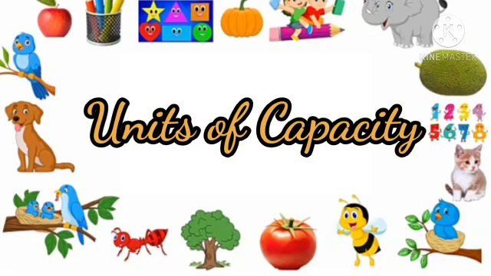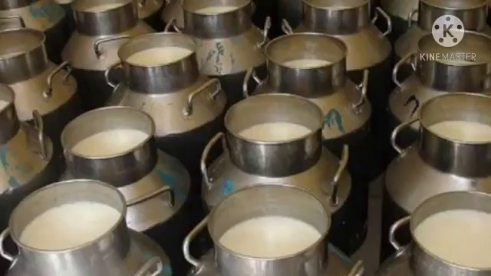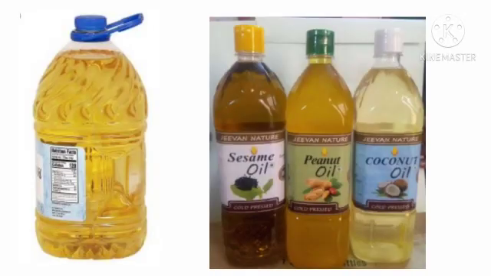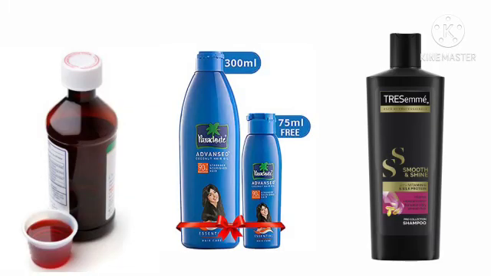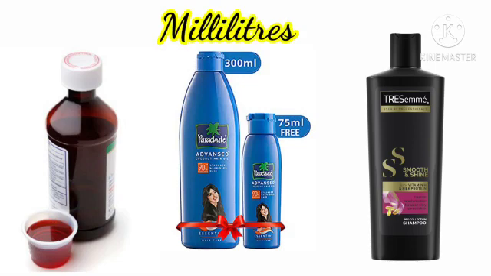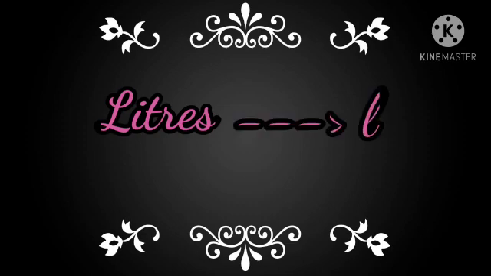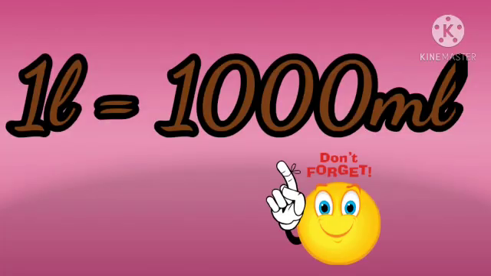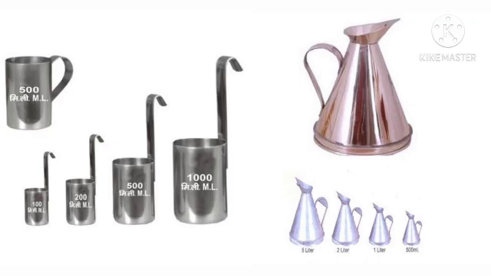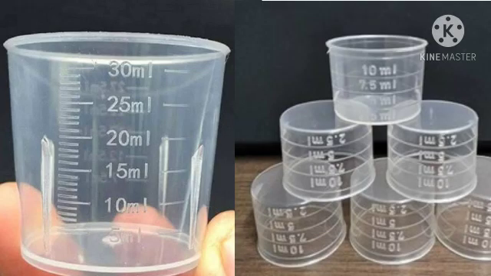Now, let's move on. Units of measuring capacity. We can measure large quantities such as milk, petrol, oil and water in liters, and small quantities such as medicine, hair oil and shampoo in milliliters. We denote liters as L and milliliters as ml. 1 liter is equal to 1000 milliliters. Children, look here, some measuring equipment for you.